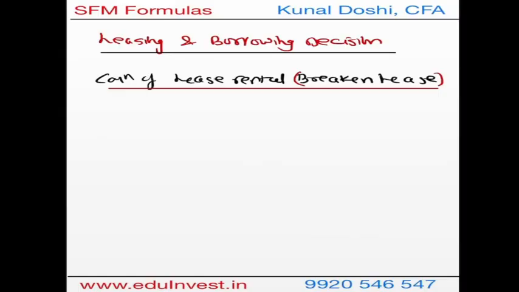The next topic is leasing and borrowing decision, where we are going to calculate the lease rental, the break-even lease, where the lessor wants to know what should be the break-even lease. So the formula here is PVCO, that is the present value of cash outflow, will be equal to the lease rental, and we will adjust tax from it because that's his income, and we will multiply this with the PV factor.